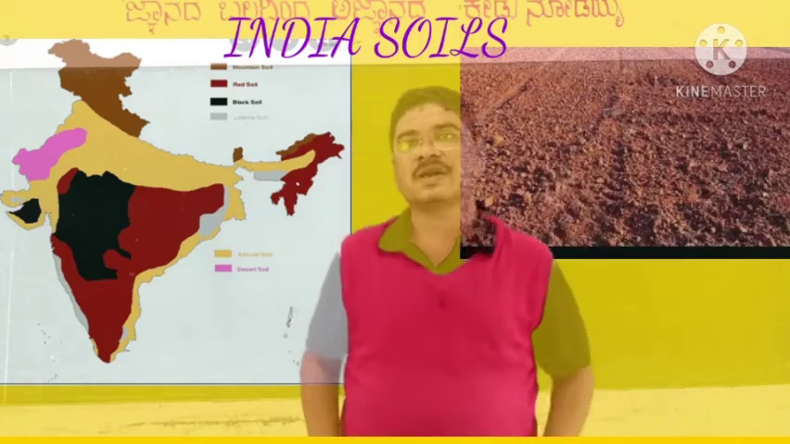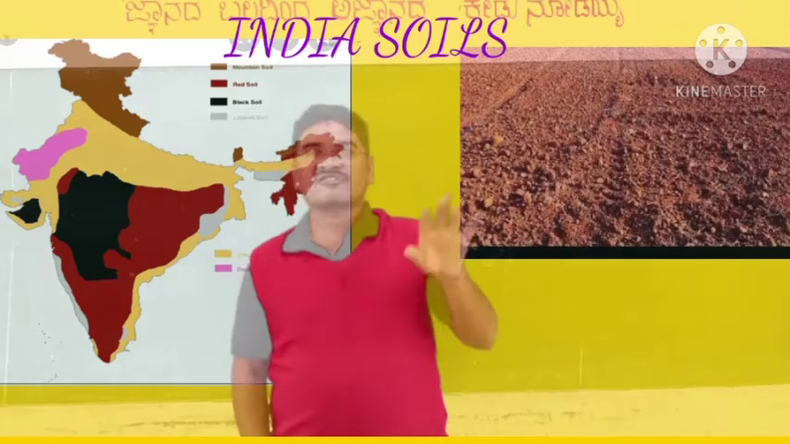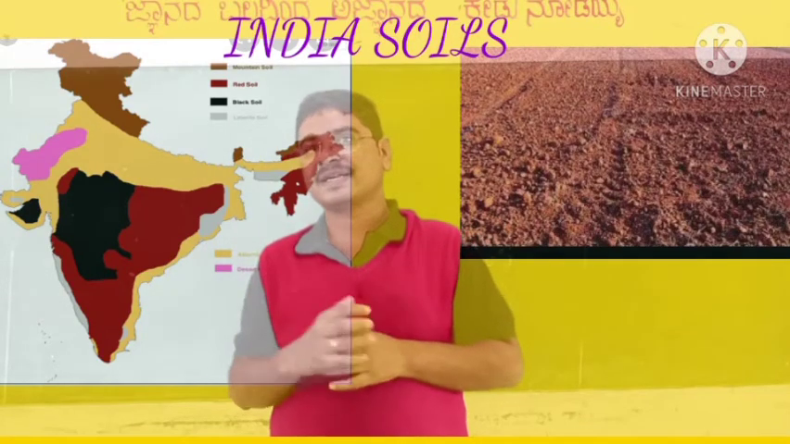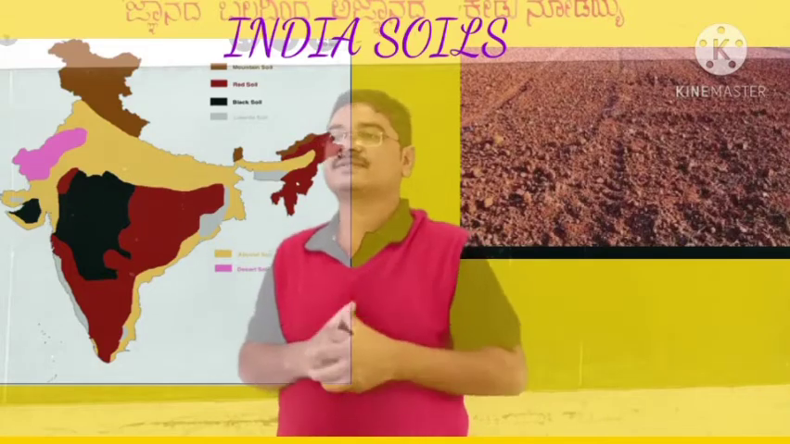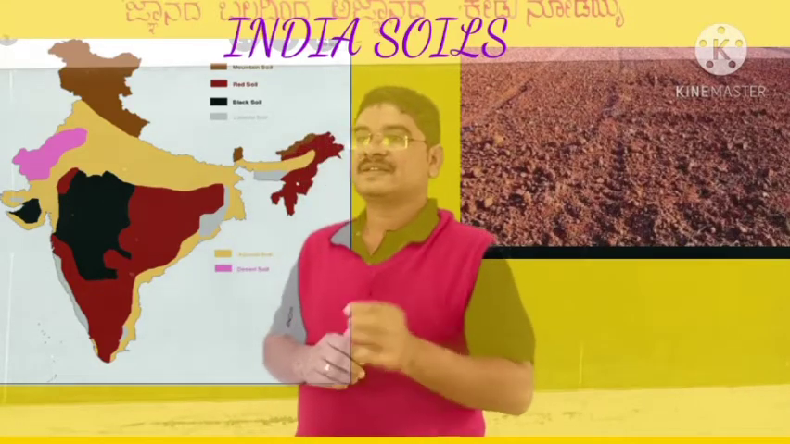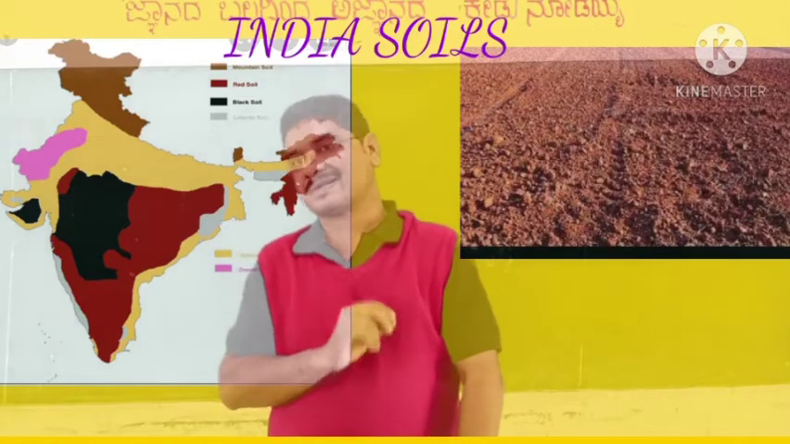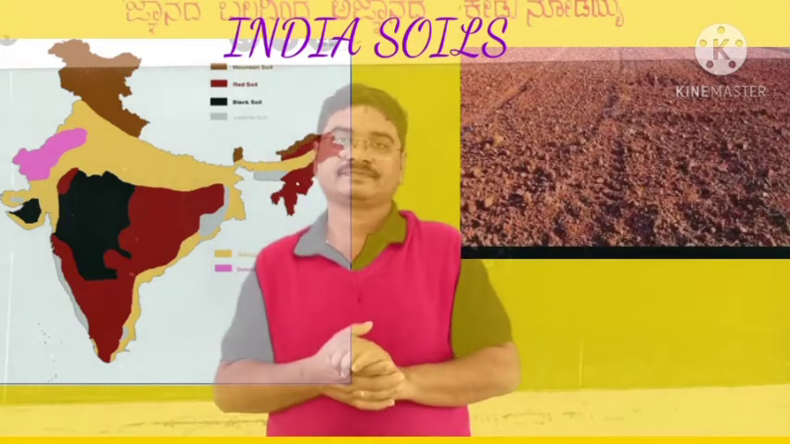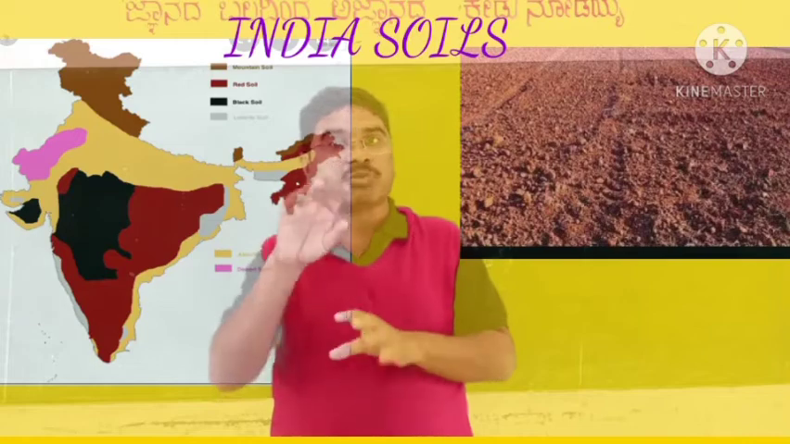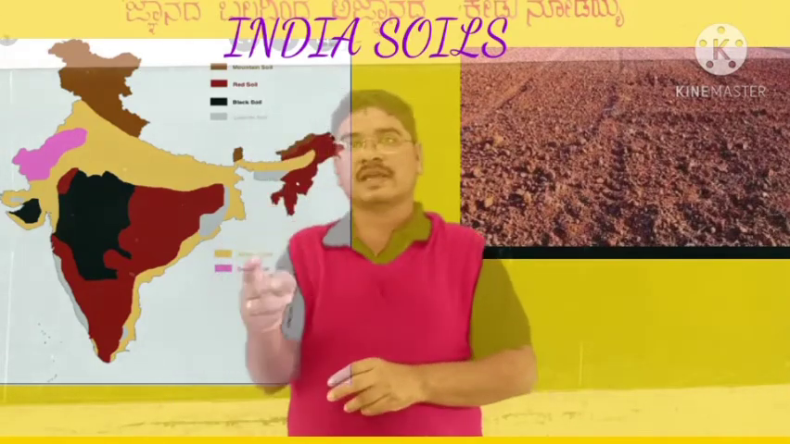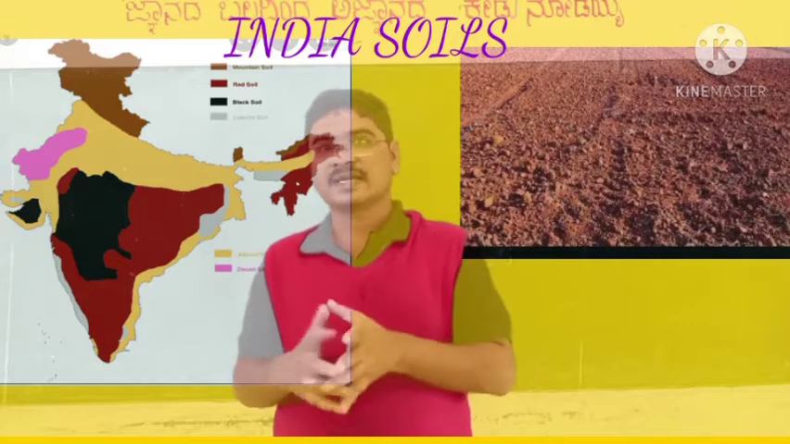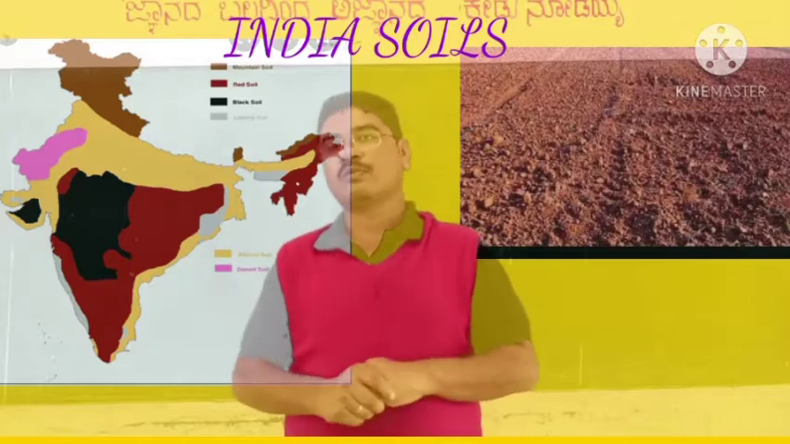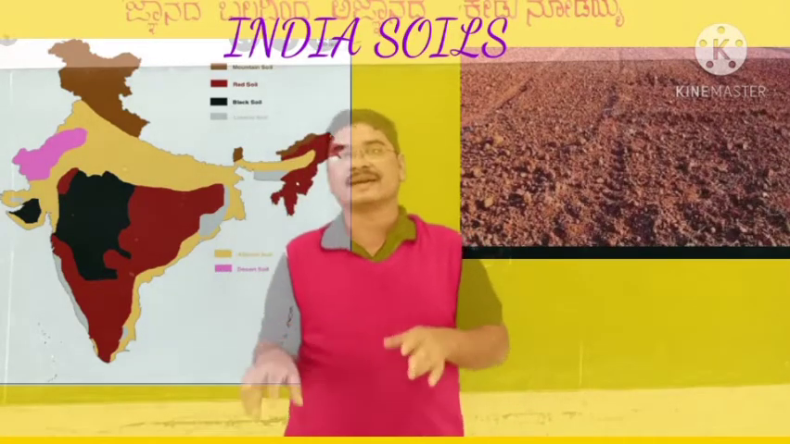Okay, the third soil is red soil. They are formed from the weathering of granite and other crystalline rocks. The color of these soils is generally red or reddish brown. Both colors can be seen in red soil. They are more sandy and less clayey.